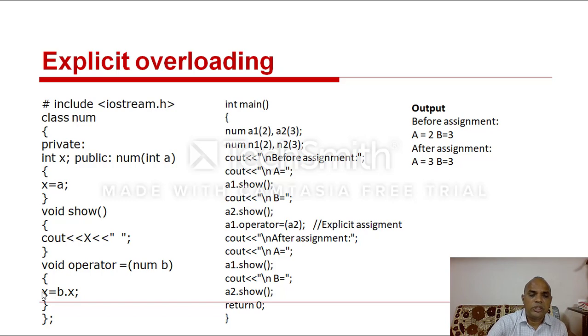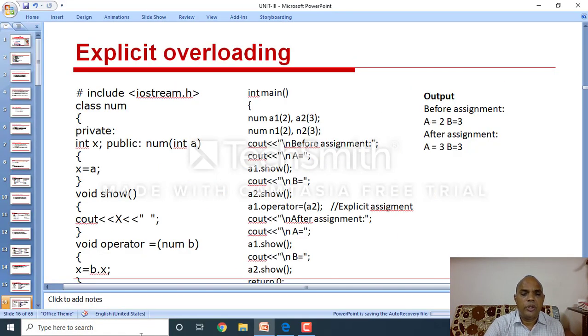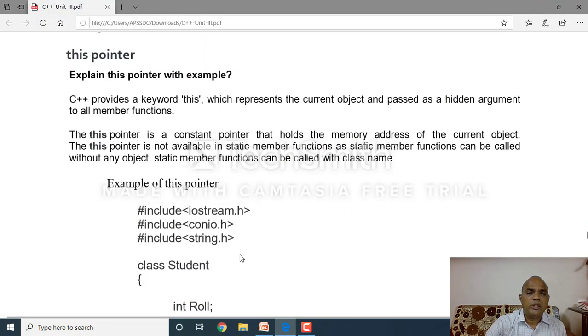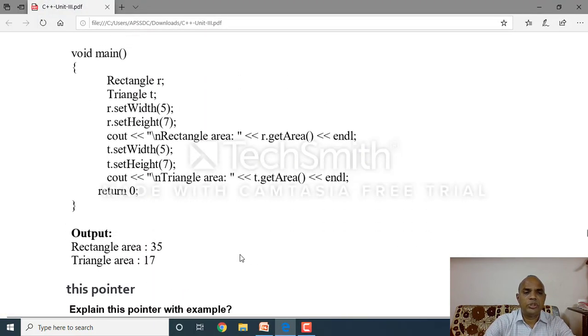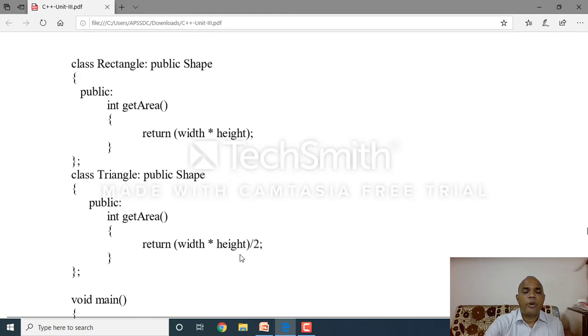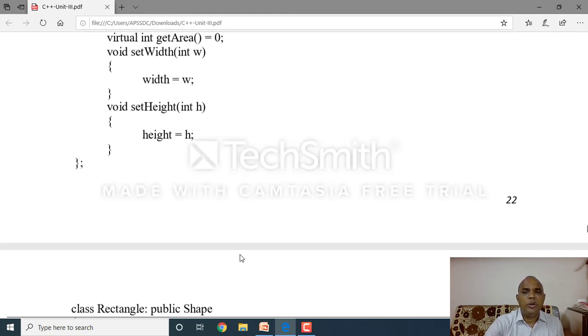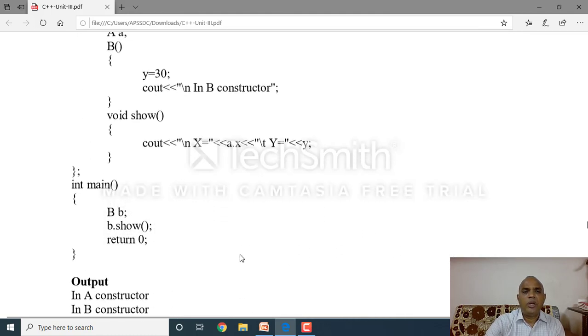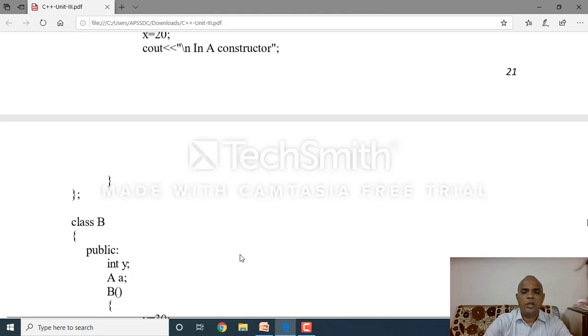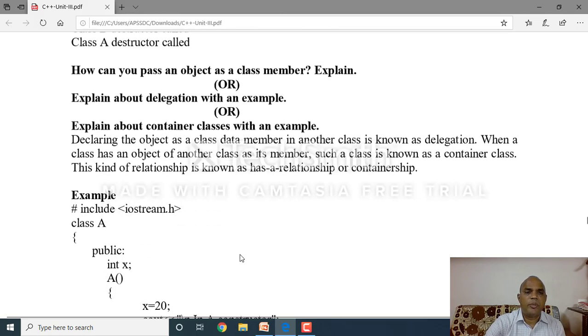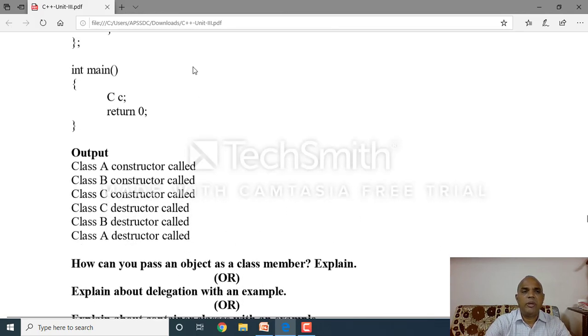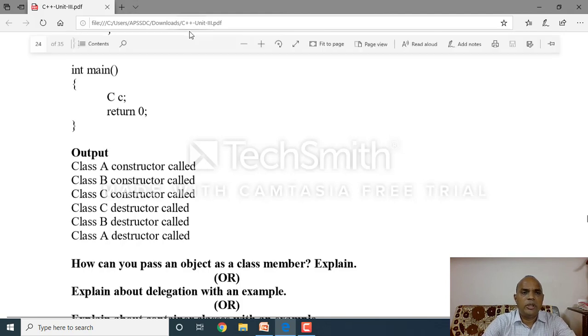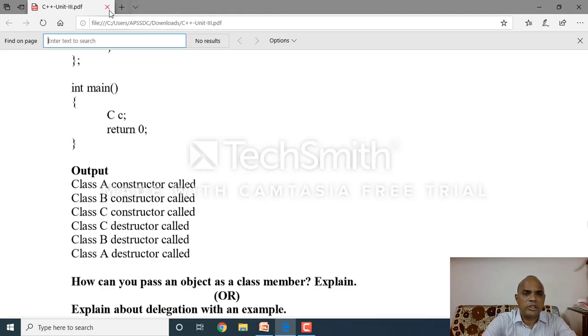In this example, the assignment operator is used to assign one object's values to another object. There are two types of assignment operators: the first one is implicit assignment and the second one is explicit assignment.